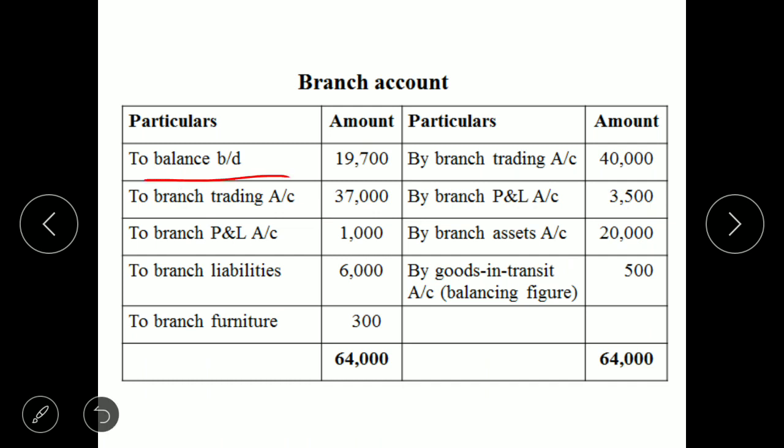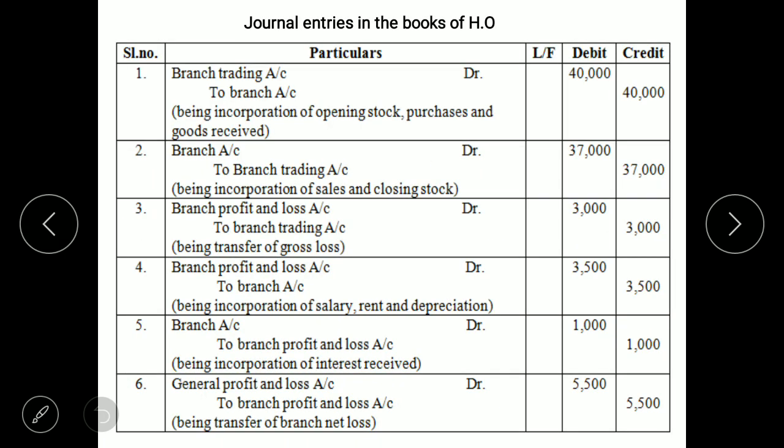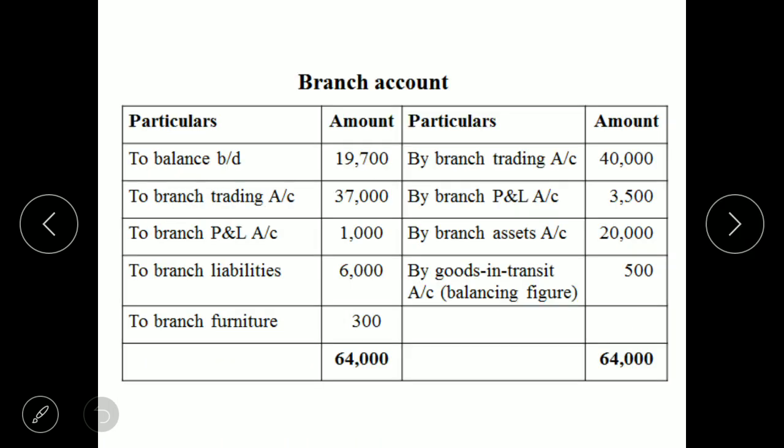To balance brought down 19,700. Next, look at the first journal entry, branch trading account debit to branch account. So here branch account is credited, hence the entry will come on credit side. By branch trading account 40,000.